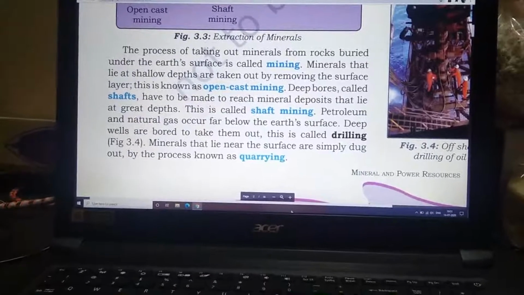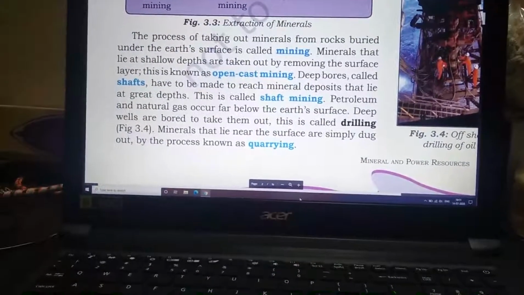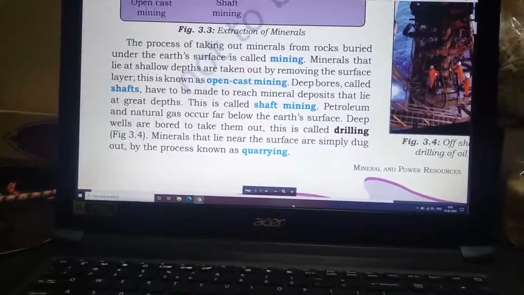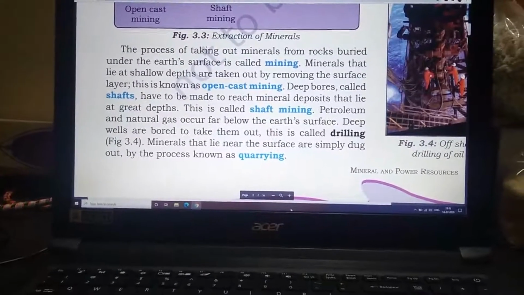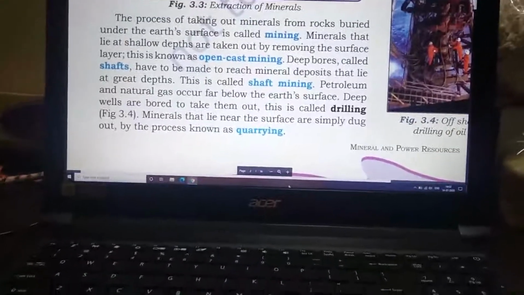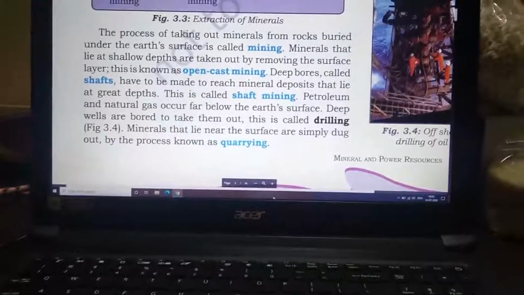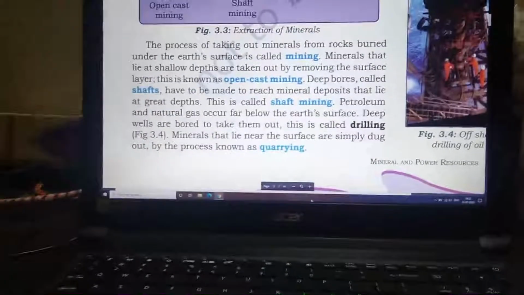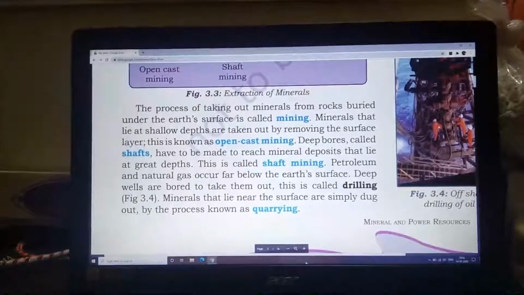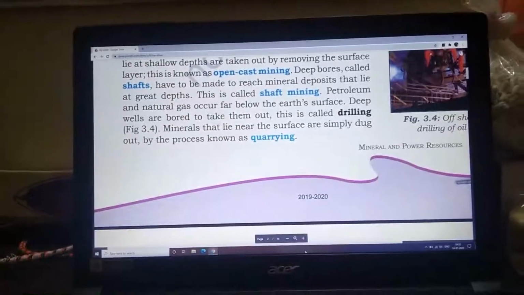Minerals that lie near the surface and are simply dug out by the process is known as quarrying. Okay. So these are the various types of extraction of minerals we have.